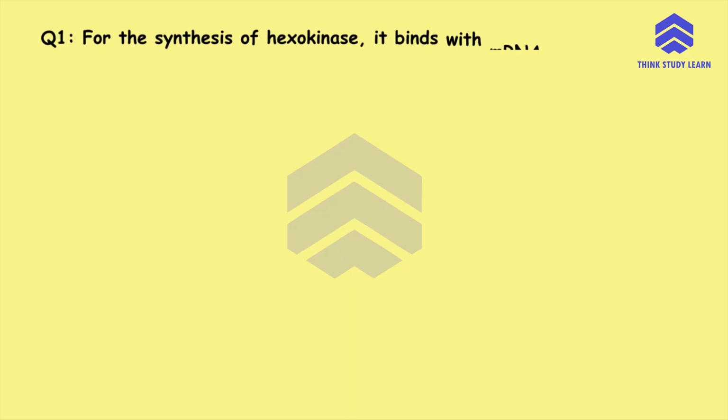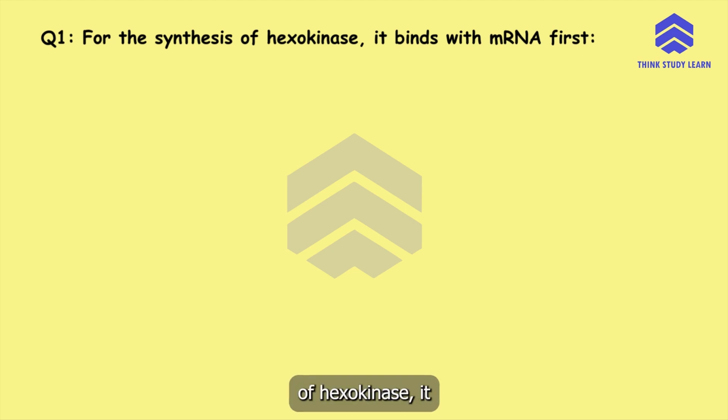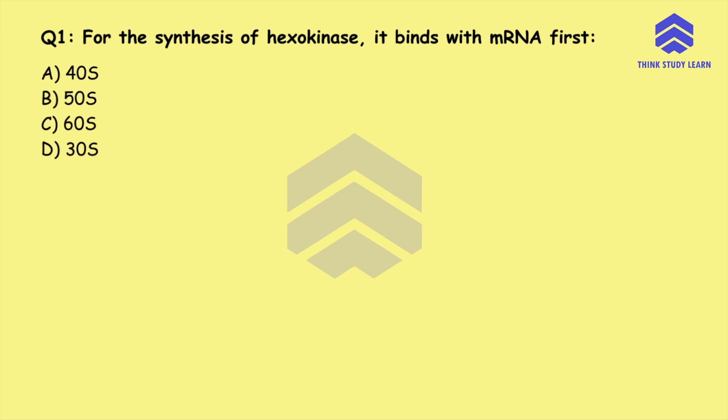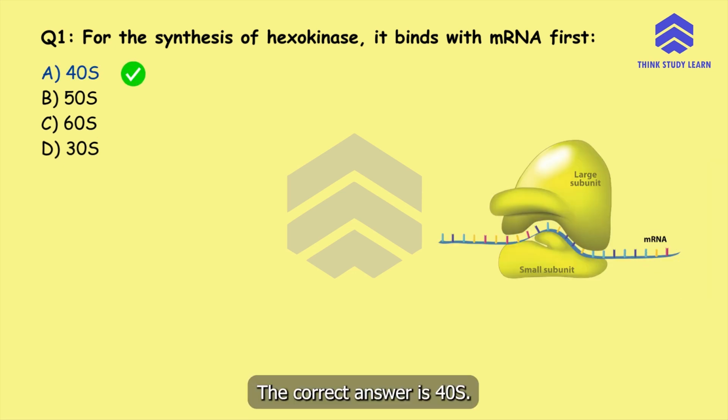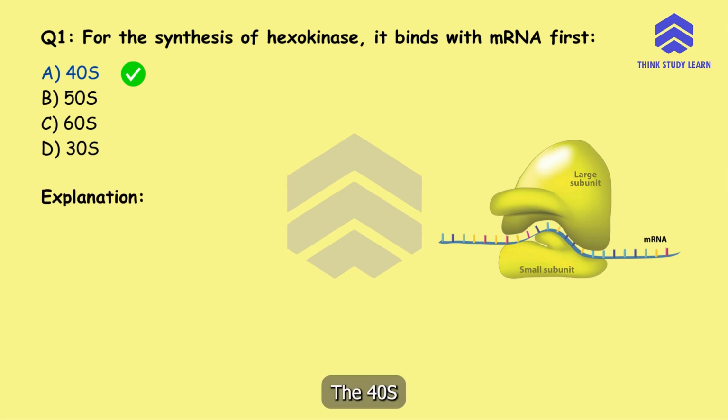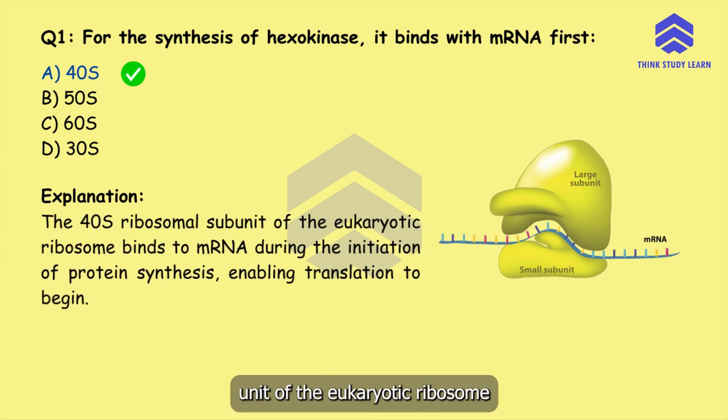Question number 1. For the synthesis of hexokinase, it binds with messenger RNA first. Option A 40S, option B 50S, option C 60S, or option D 30S. The correct answer is 40S. The 40S ribosomal subunit of the eukaryotic ribosome binds to messenger RNA during the initiation of protein synthesis, enabling translation to begin.